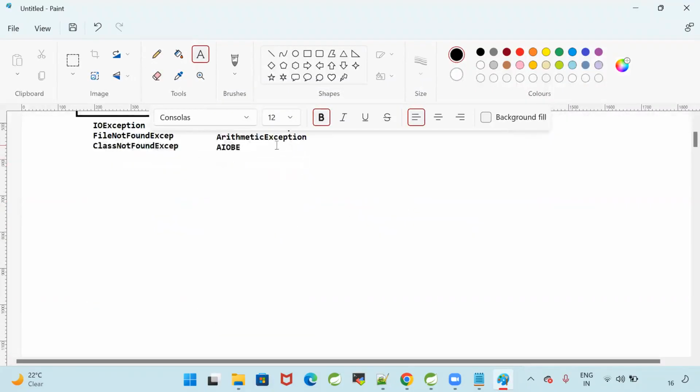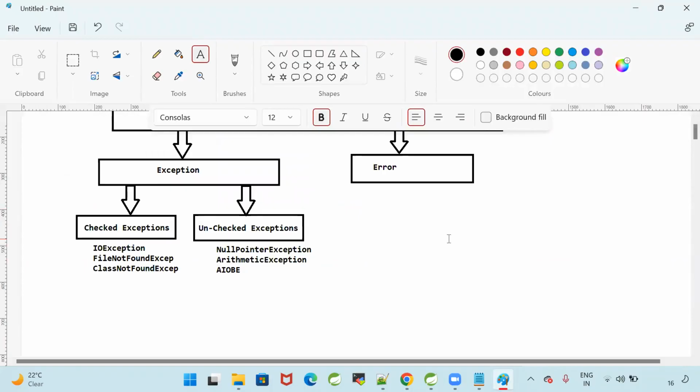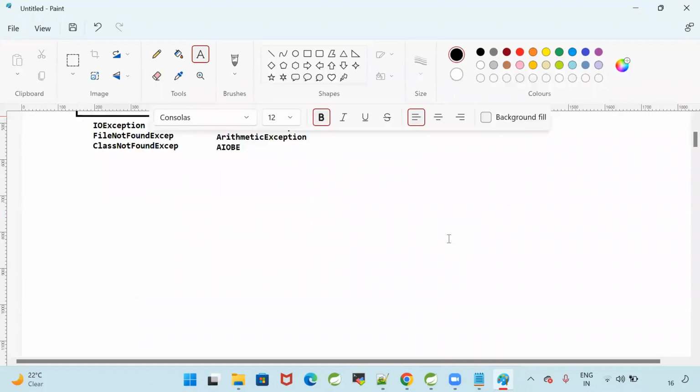When will you get array index out of bound exception? If you are trying to store a value in the array whose index is not available, or you are trying to access an element from the array whose index is not available, then you will get array index out of bound exception. When will I get negative array size exception?